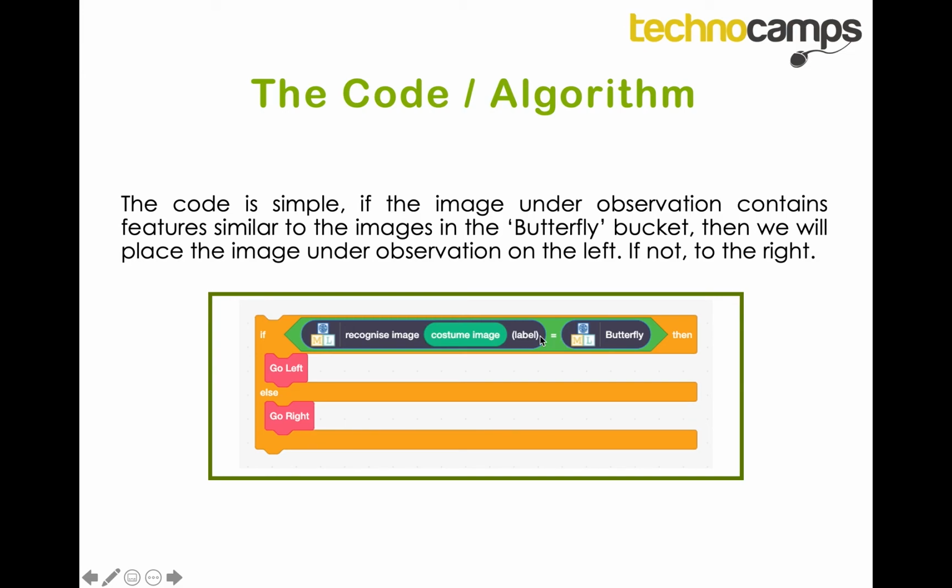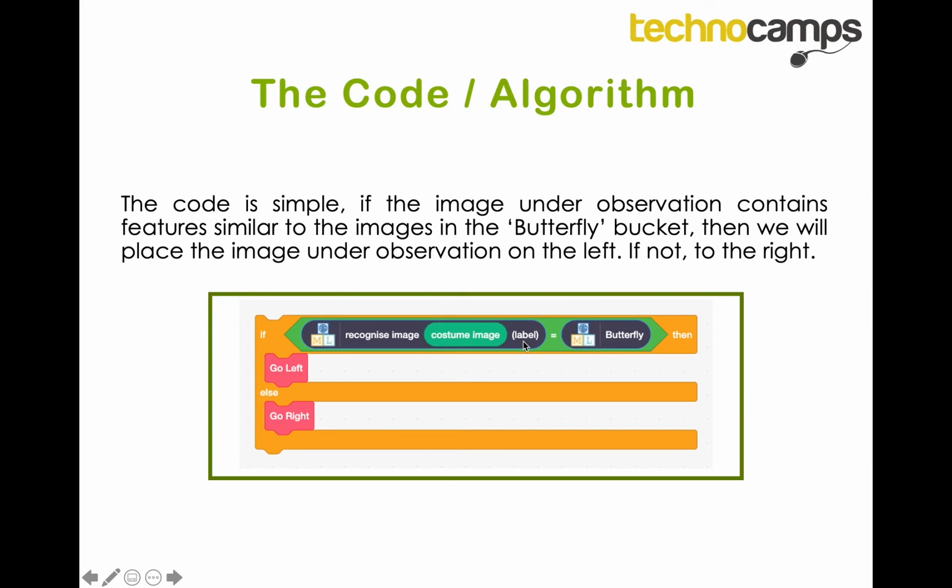Remember, our aim is to give the computer or the system, let's say 20 mixed images of butterflies and dragonflies, and they are to sort it. The computer is to sort all the butterflies on the left and all the dragonflies on the right. So that's exactly what we're coding or programming the computer to do.